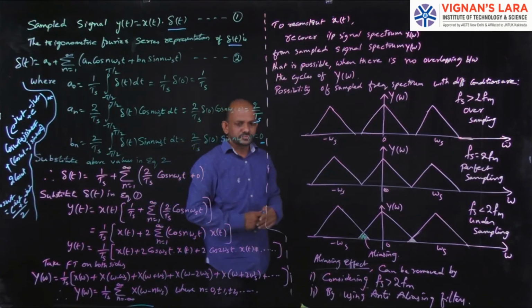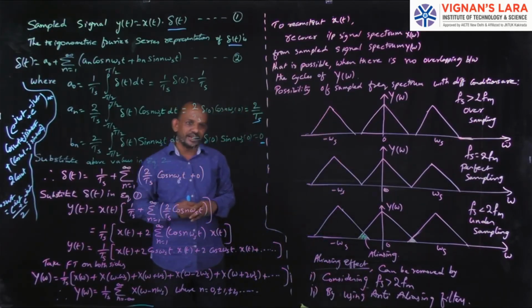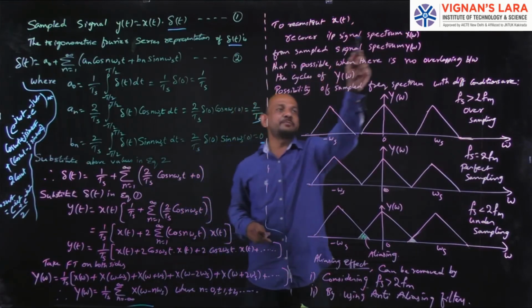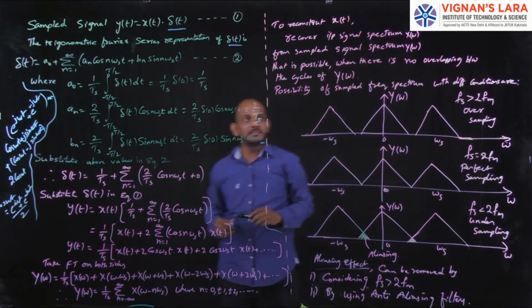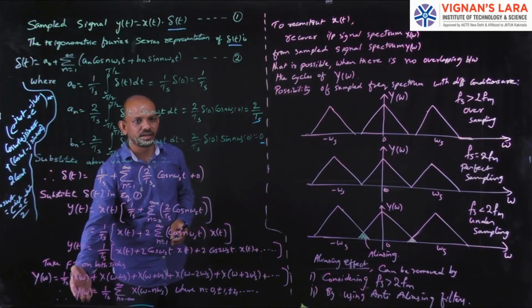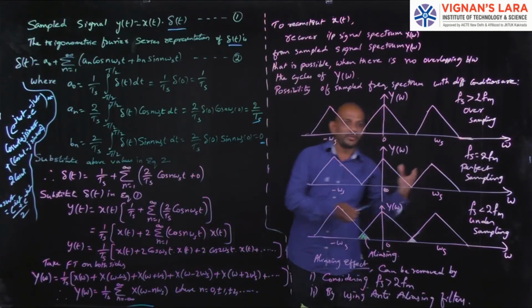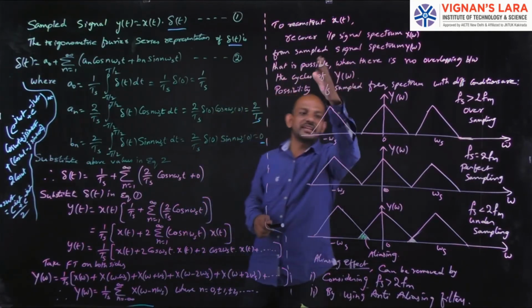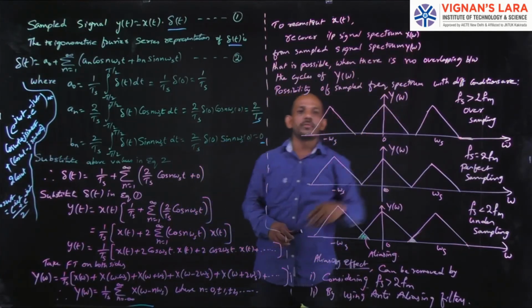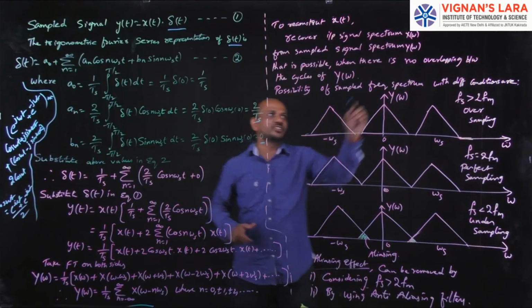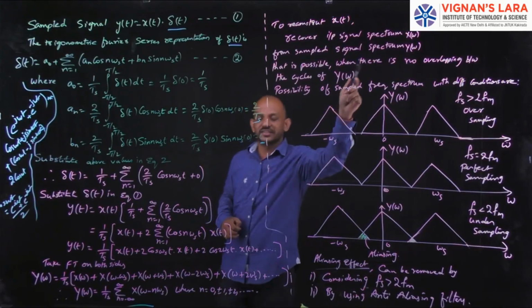Now, if you want to reconstruct the original signal x(t), we have to recover the input signal spectrum X(ω) from the sampled signal spectrum Y(ω). Here the output spectrum is Y(ω). From that I have to get X(ω). If I apply the inverse Fourier transform to this X(ω), then I can get x(t). Simply, to reconstruct x(t), first I have to recover the input signal spectrum X(ω).